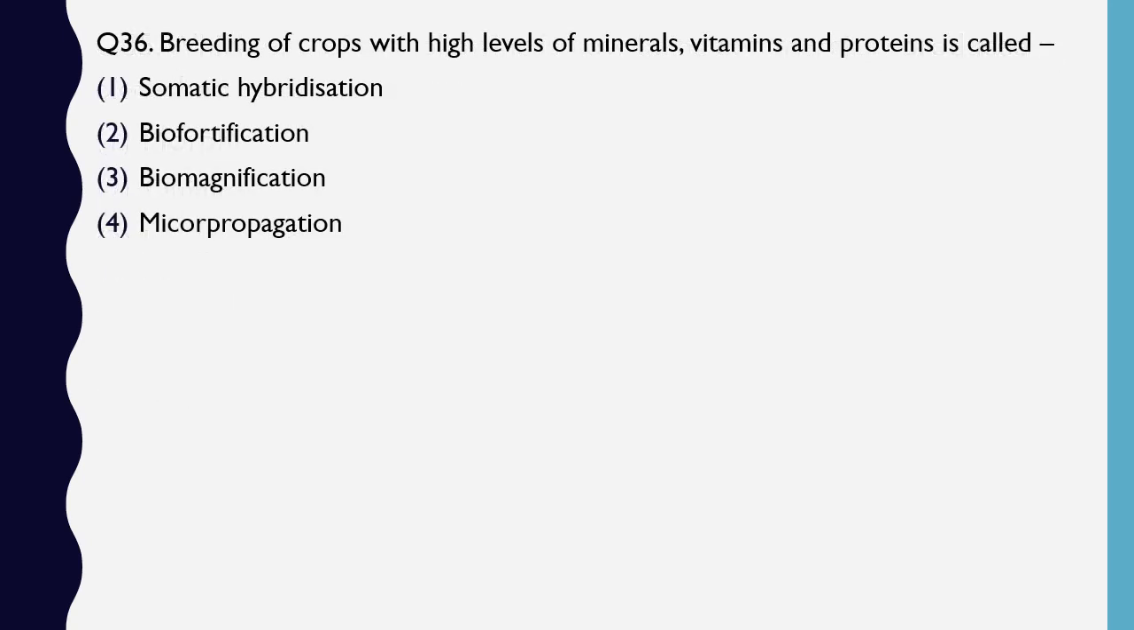Question number 36. Breeding of crops with high level of minerals, vitamins and proteins is called somatic hybridization, biofortification, biomagnification, micropropagation. The correct answer is option 2, biofortification.